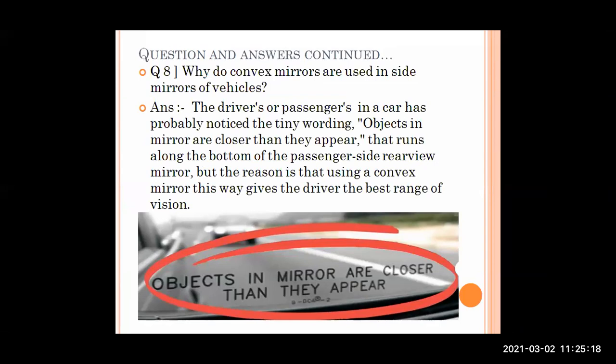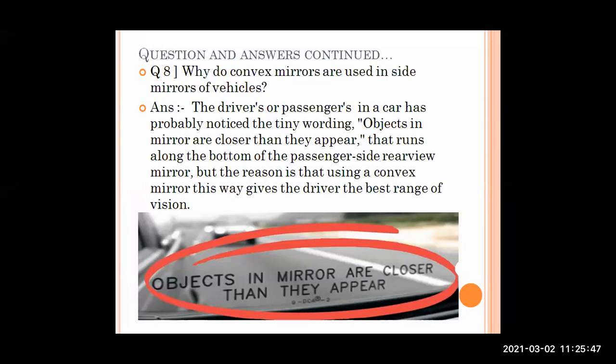The drivers or passengers in a car have probably noticed the tiny wording: objects in mirror are closer than they appear. I have mentioned the picture which depicts that these words are written on the rear mirror of a vehicle, that the objects you are seeing appear closer than they are in fact on the road.